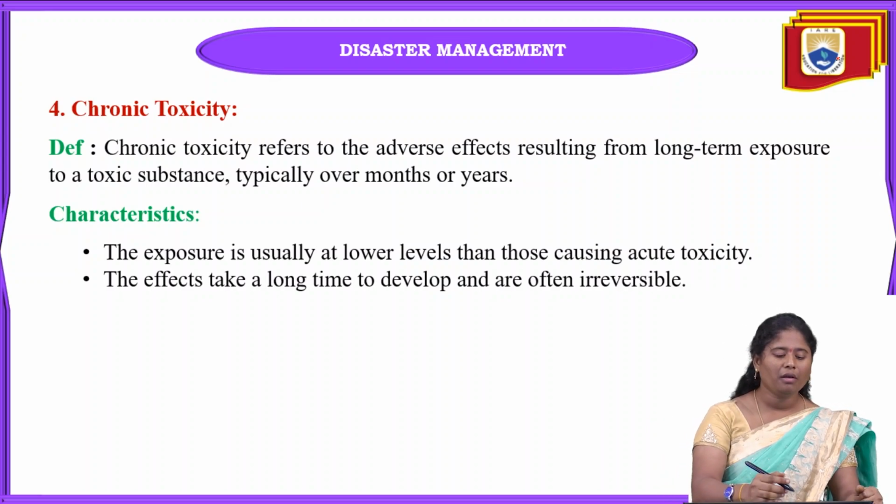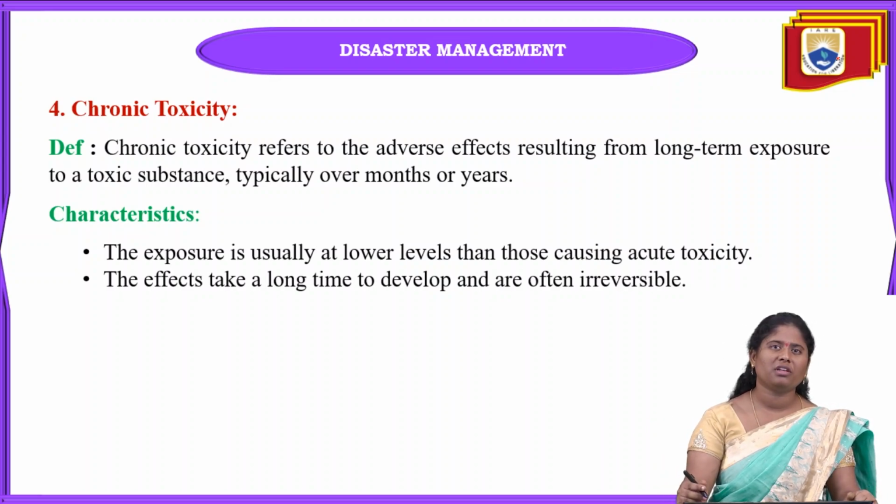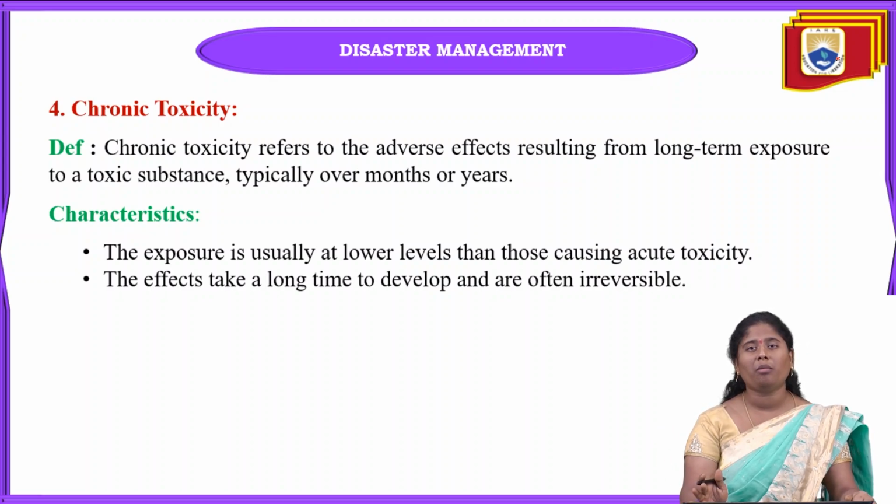But chronic toxicity we can see after some months or even after some years. Okay, it may take some years to identify chronic toxicity.